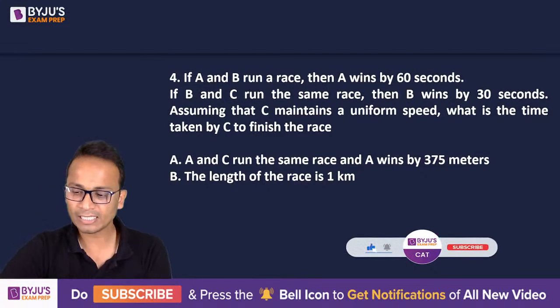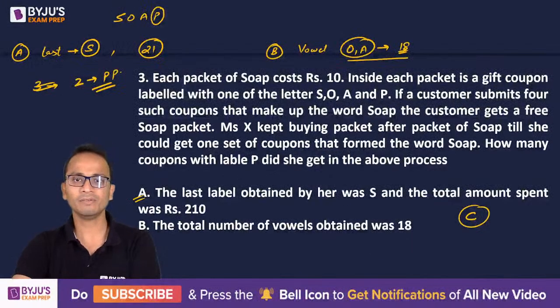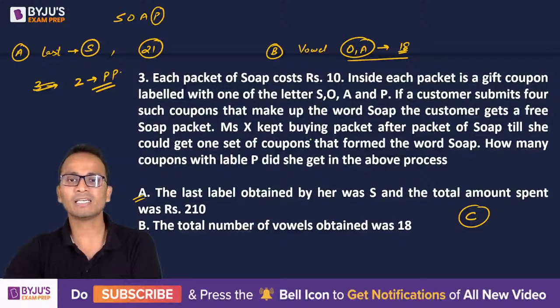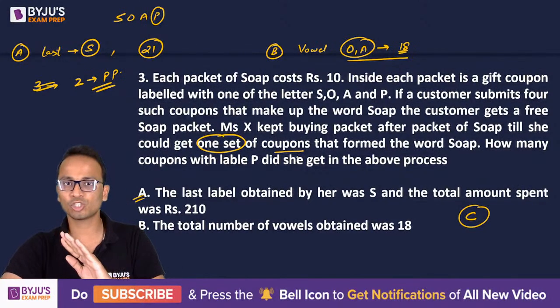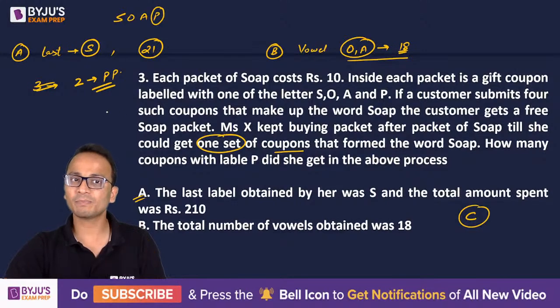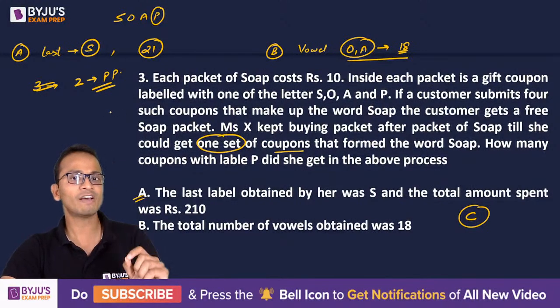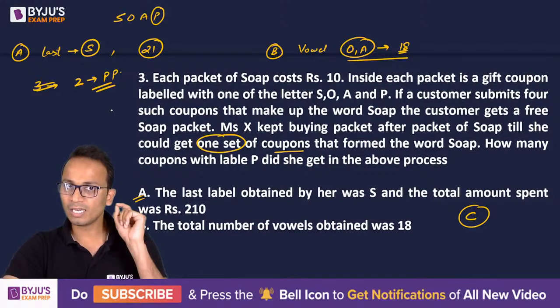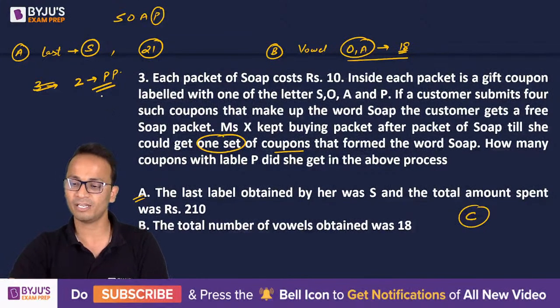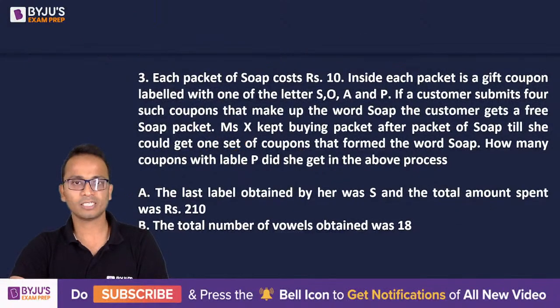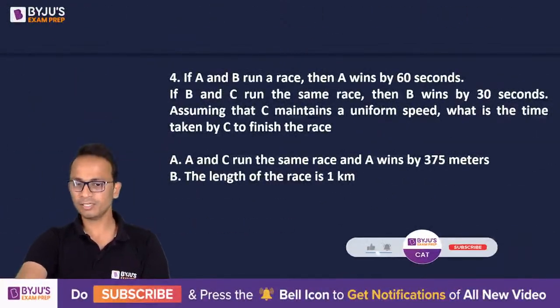Nehar, S cannot be 2 because S was obtained as the last alphabet. Okay, so I'll take you to the previous question quickly. It is clearly given that she kept on buying the packets till she could get one set of coupons. So as soon as she will get one set of coupons, she will stop. So if S had come earlier, she would have stopped earlier. So the last alphabet has to be unique. I have already explained this earlier. Okay, all right. So question number 4 on your screen.